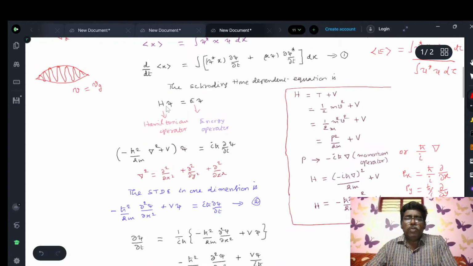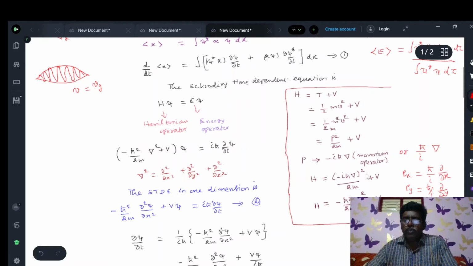Now substitute the value of the Hamiltonian. See here, p equals minus i h cross del. Then this is p square. Instead of p square you have to take the square. Here minus square times i square is equal to minus 1. So this is written as minus h cross square by 2m del square plus V.